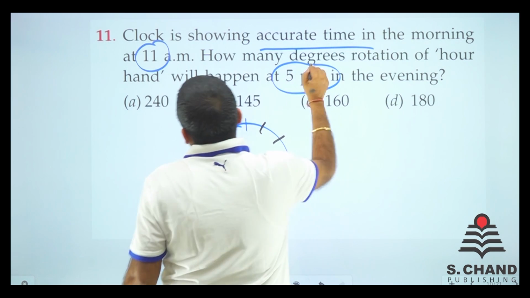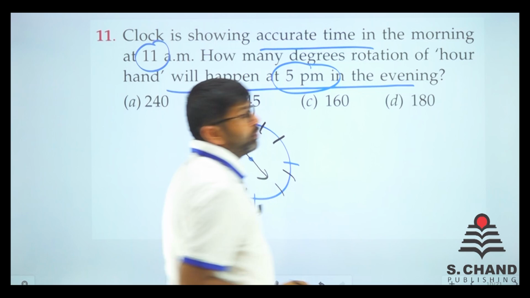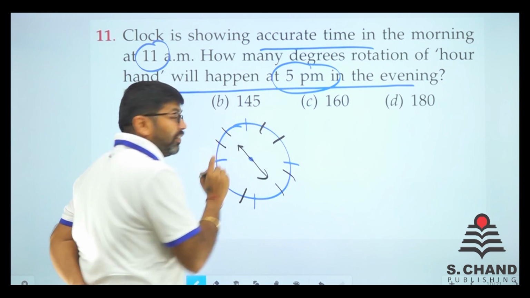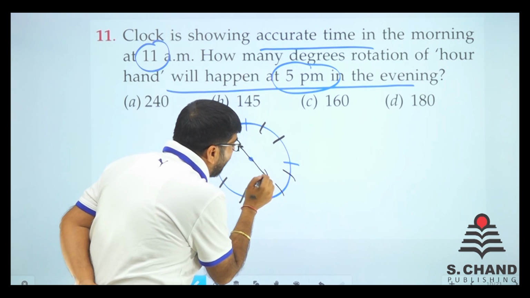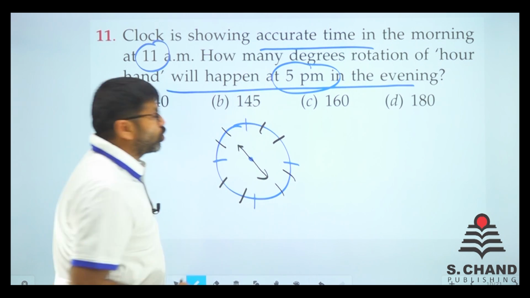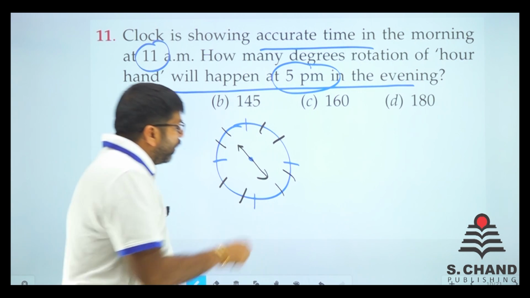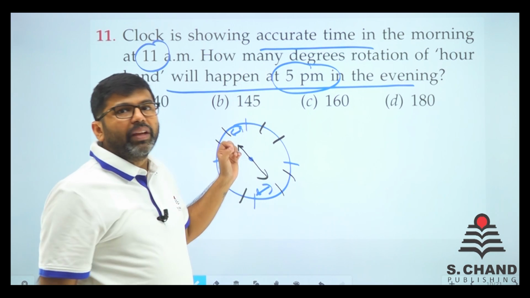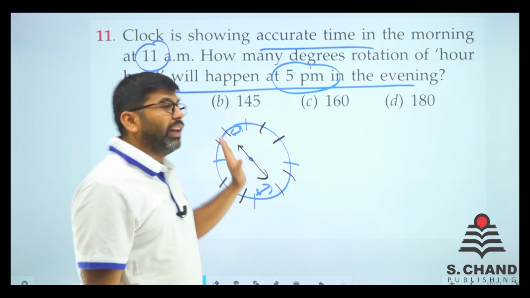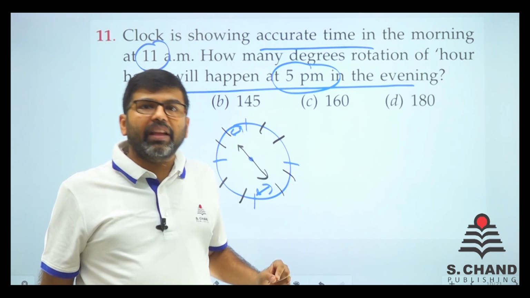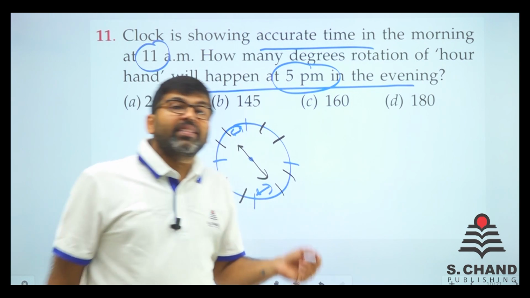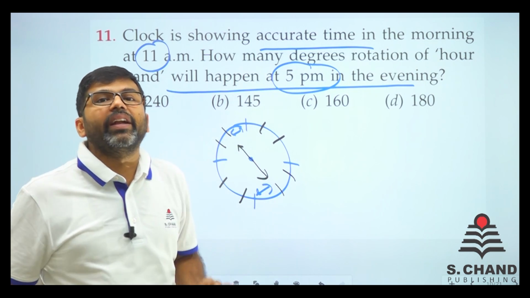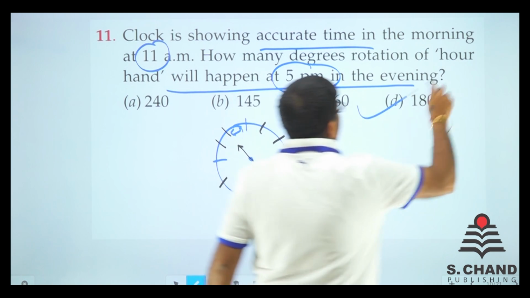What will happen at 5 p.m. in the evening? Rotation of the hour hand. So once the hour hand is at 11 and now the hour hand is just at 5. So you can see it very easily. 5 here remaining, 5 here remaining. So they will be in a straight line because at 11 a.m. the hour hand is exactly at 11. At 5 p.m. the hour hand is exactly at 5. So between 11 and 5 the angle is 180 degrees. So no calculation is needed.